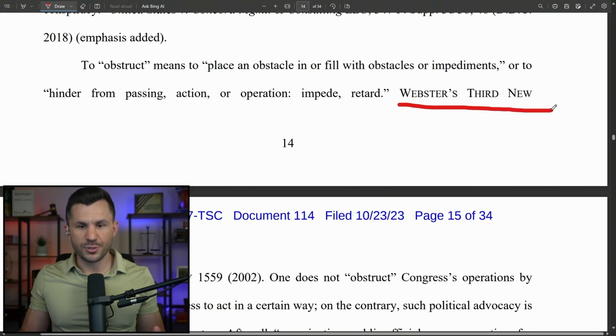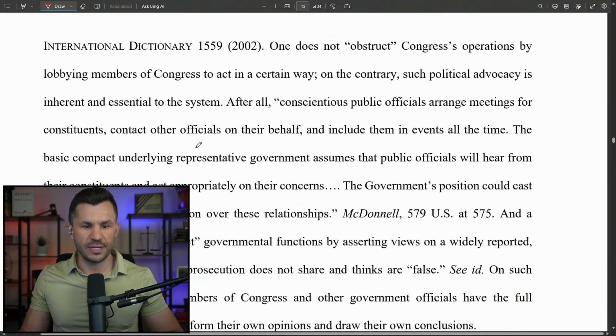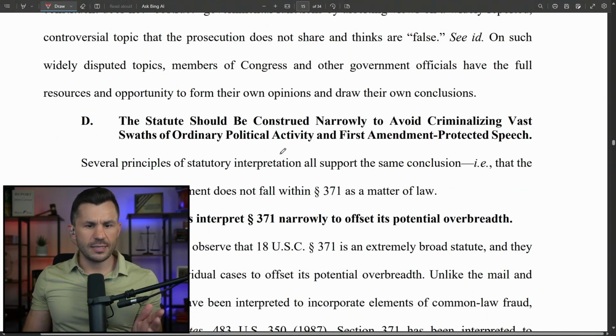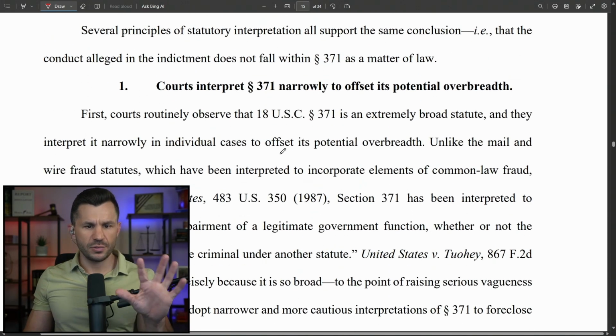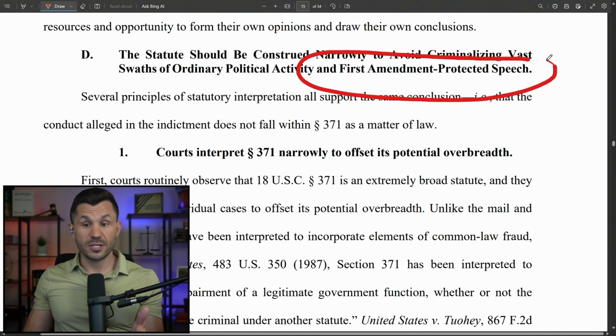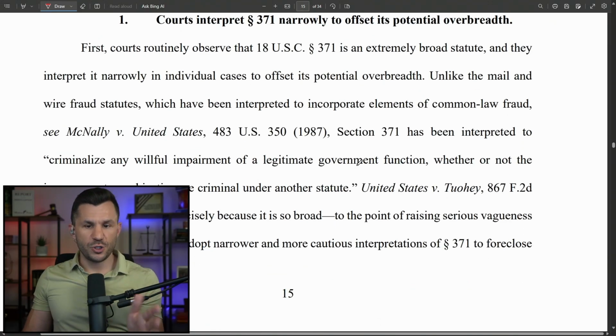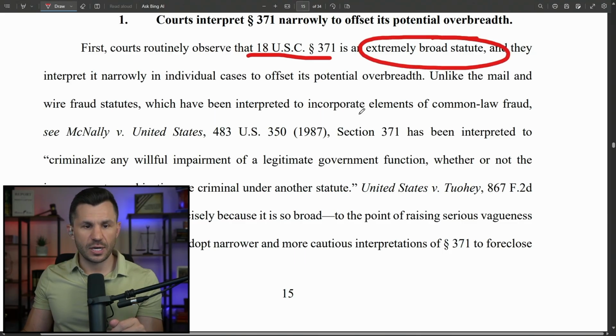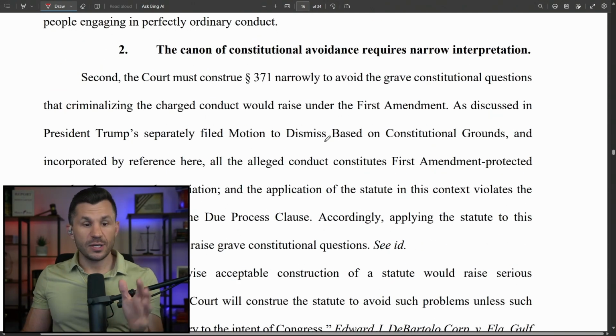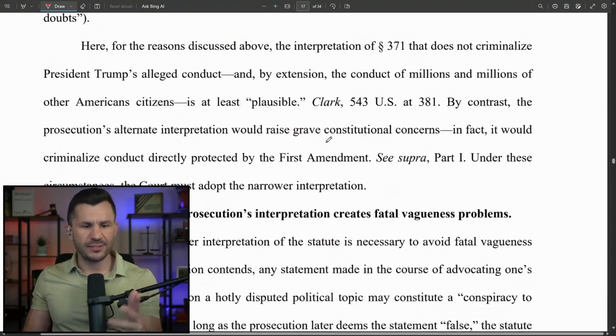Look at this one, it's from Webster's: to place an obstacle in or fill with obstacles or impediment. That is what obstruction means. More dictionary definitions. And they say the statute should be narrowly construed so that we protect First Amendment speech. The statute is way too overbroad. They say the courts routinely observe that 18 U.S. Code 371 is extremely broad, and they want you to narrow that. It requires narrow interpretation, a lot of technical stuff here.